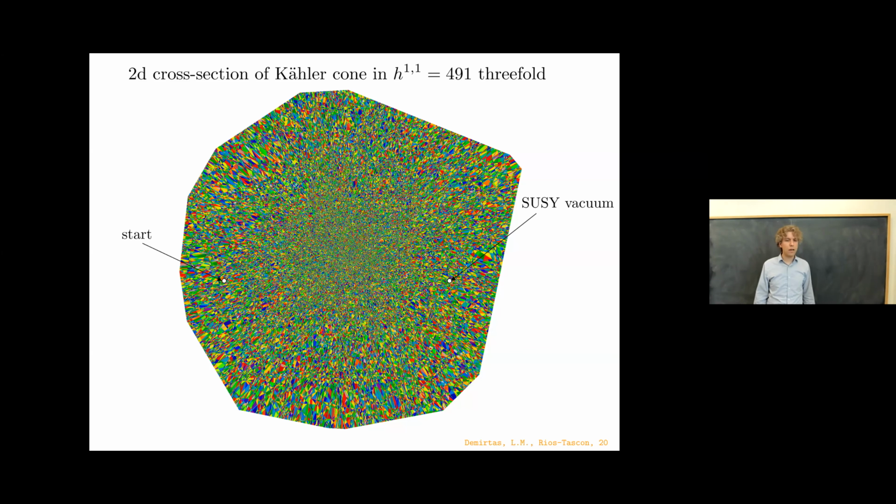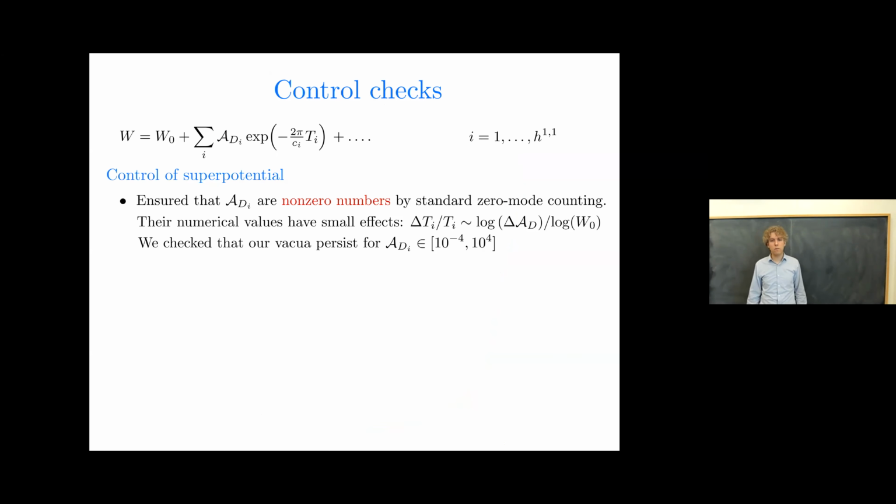So to do that, we developed an algorithm that takes a bearing, finds the way to the supersymmetric vacuum, and just walks there through all the phases in between, and does so quite quickly. So that's good. We can find the vacua as well, but let's see if we should believe that we have control of the vacua. So that means we need to understand, do we understand the superpotential and the Kähler potential? The superpotential is pretty clear.